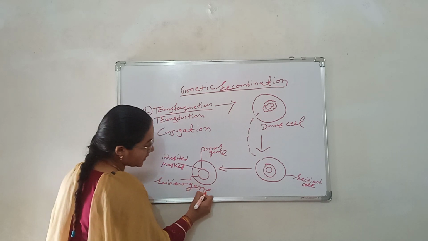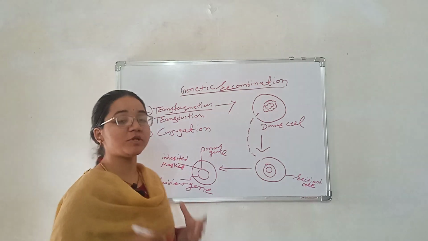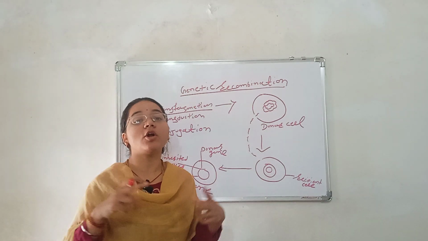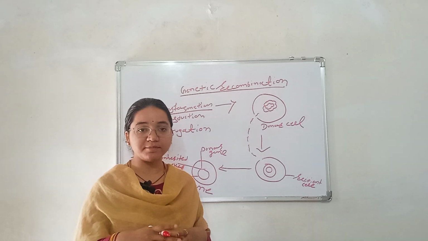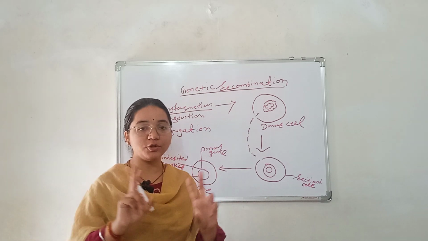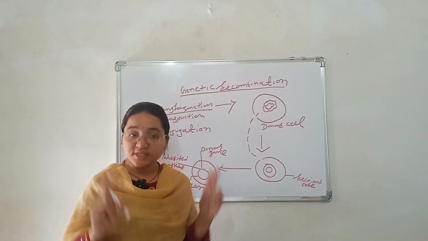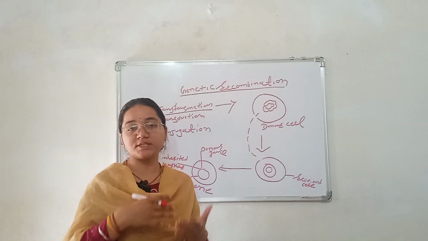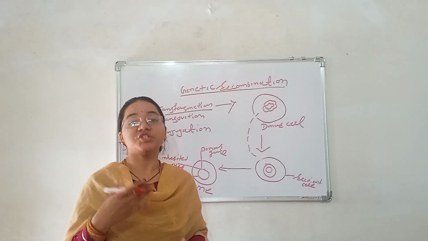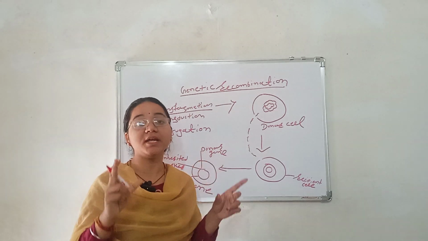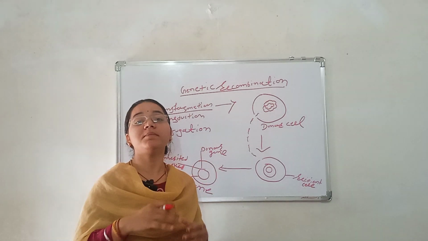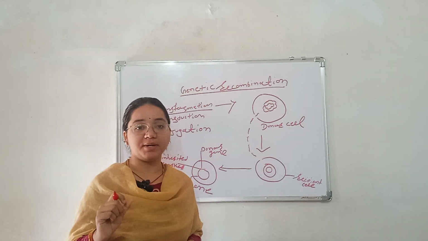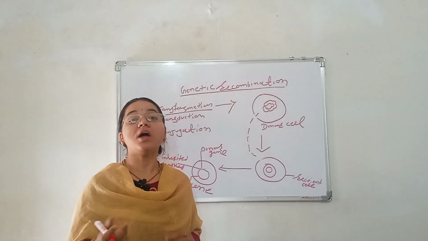In the transformation process, the cells do not combine through physical contact with each other. Two different types of cells do not make physical contact. The donor cell freely releases its genetic material, and the recipient cell is attracted to this gene, accepts it and combines it with its own gene.